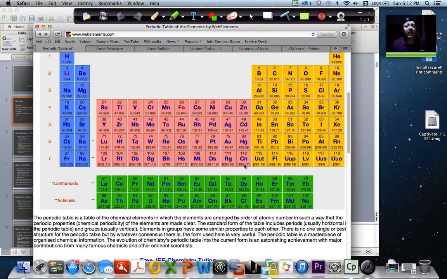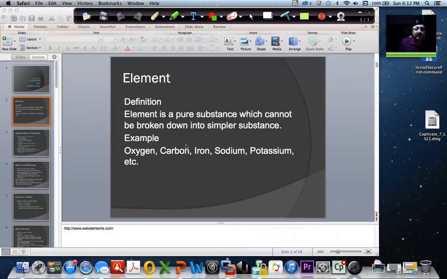If you want to actually understand more on the periodic table and the various elements of the periodic table, please use this website, and I'll also be using it in this session over and over again. So that is actually about elements. So I hope you have understood what is an element.